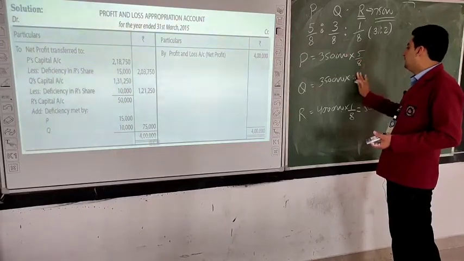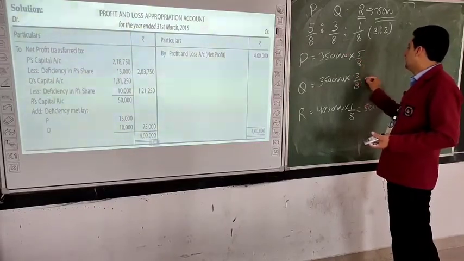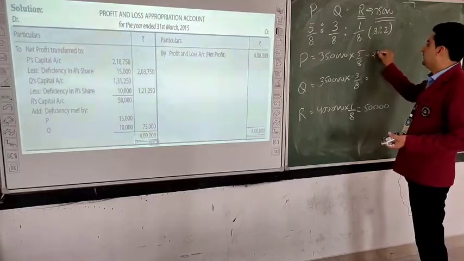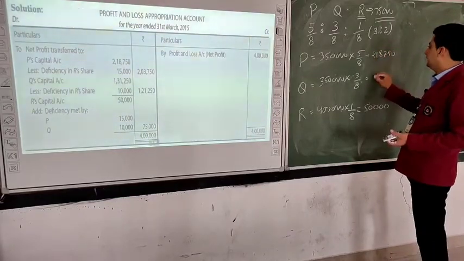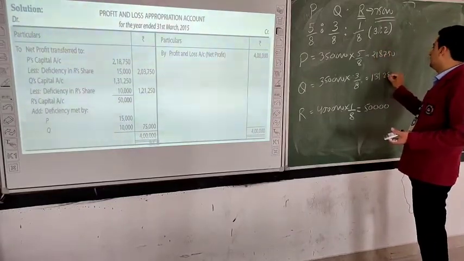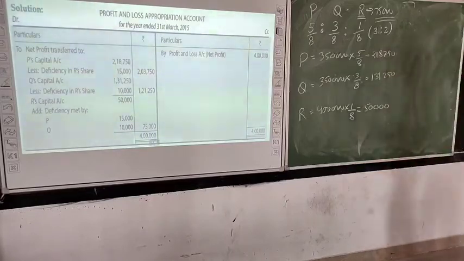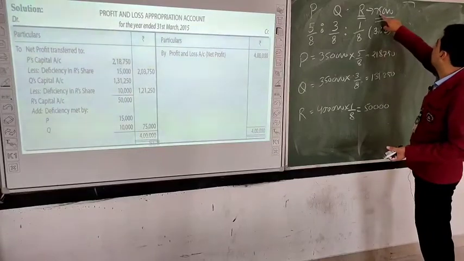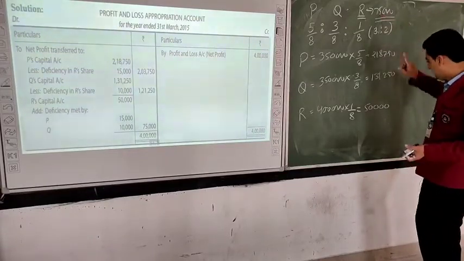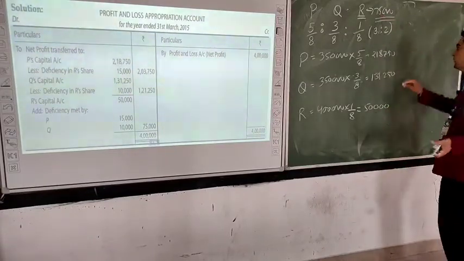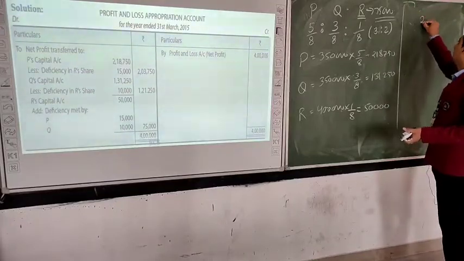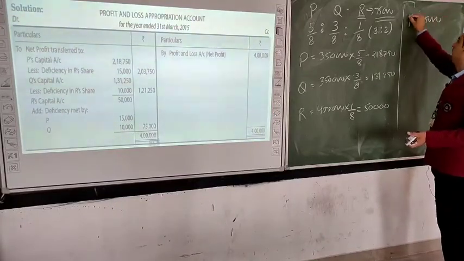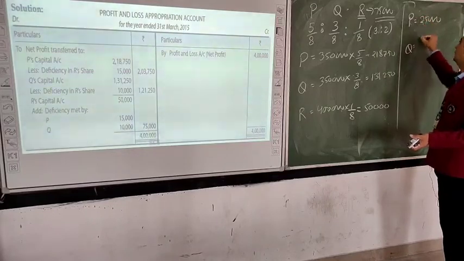So 5/8 and 3/8. Okay. So P will get 2,18,750 and Q will get 1,31,250. This much profit they will get. Now see, what is the deficiency amount? 75,000 was the minimum guarantee and R is getting 50,000. It means the deficiency amount is 25,000, which will be borne by P and Q.